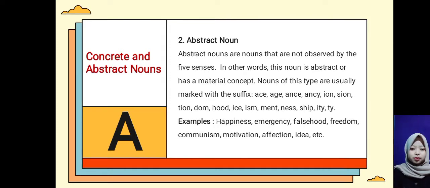Abstract noun. Abstract nouns are nouns that are not observed by the five senses. In other words, this noun is abstract or has a non-material concept.